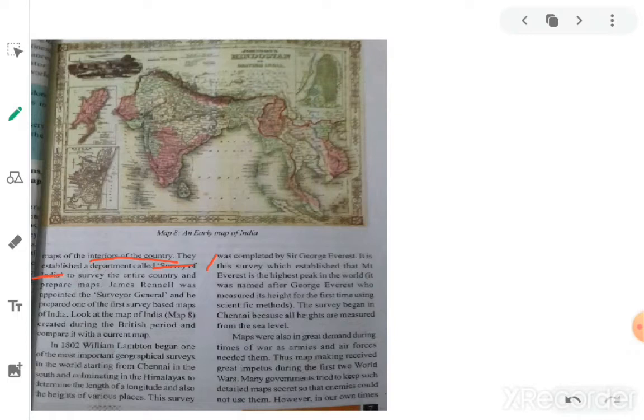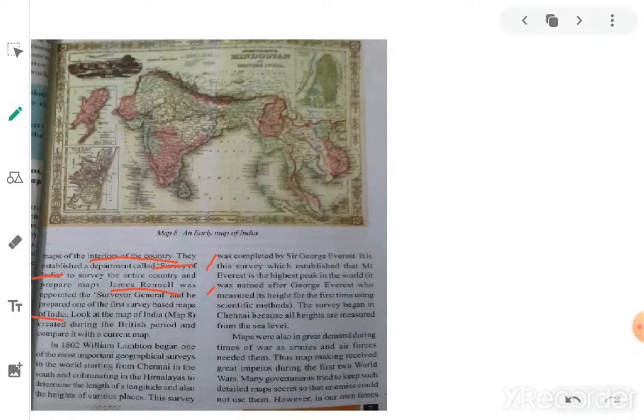James Rennell was appointed the first Surveyor General, and he prepared one of the first survey-based maps of India.